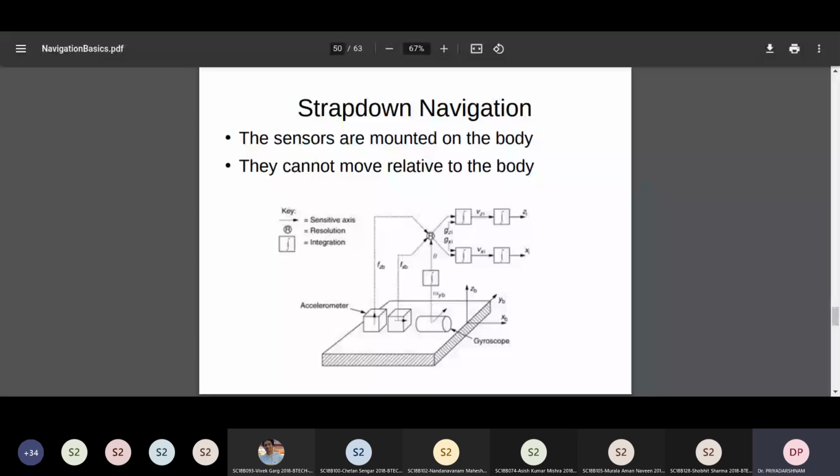But what is the orientation at time T1? It is obtained by integrating the gyroscope values measured at T0. Since you know the orientation, you can always apply this coordinate transform to obtain the actual acceleration in the initial inertial coordinate system. So this is what is done.